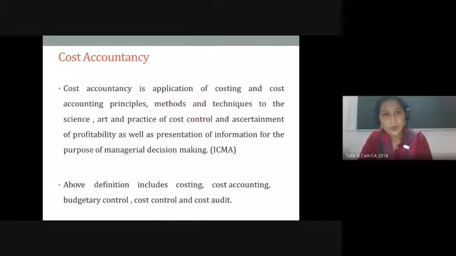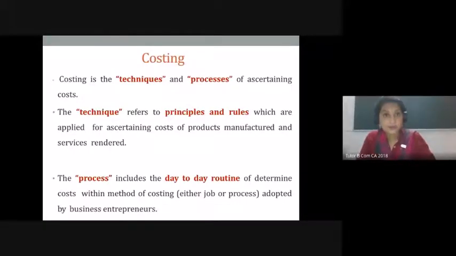Now, going ahead, costing. That's what I was telling about. Costing is the techniques and process of ascertaining the cost. Now, about this technique component, we will have the theory part here, but the actual doing will happen in the next semester. So if I don't understand the process, will I be able to do techniques very nicely? No, the answer is no. So I really have to understand what are the processes associated with costing if I have to understand the techniques very clearly.